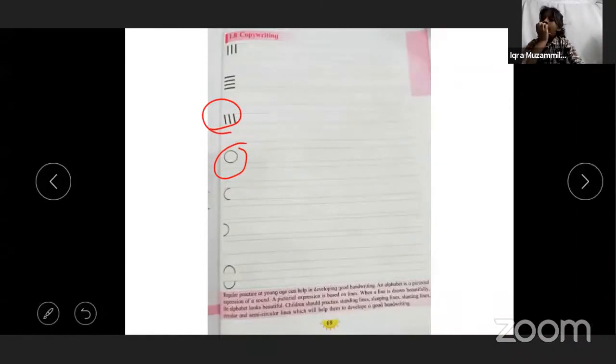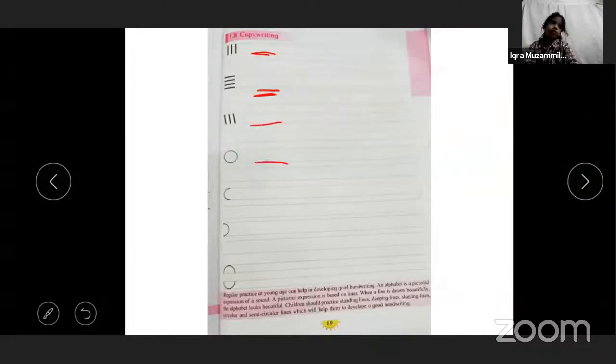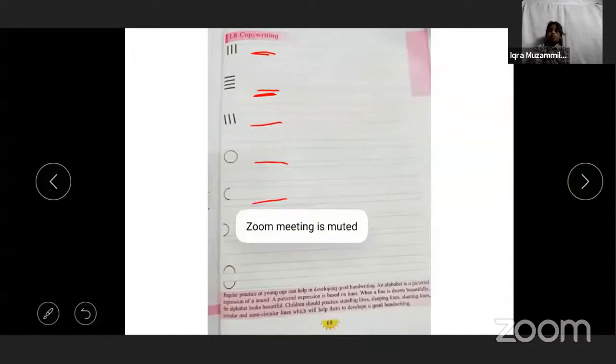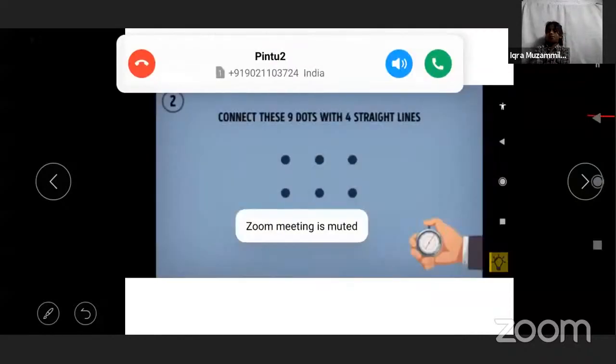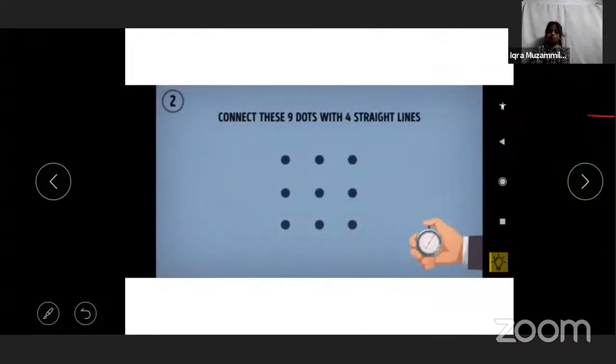And this one is a curve. Page number 69, you have to draw. This is a horizontal line, vertical line, diagonal, circle. Yes, understood everyone?